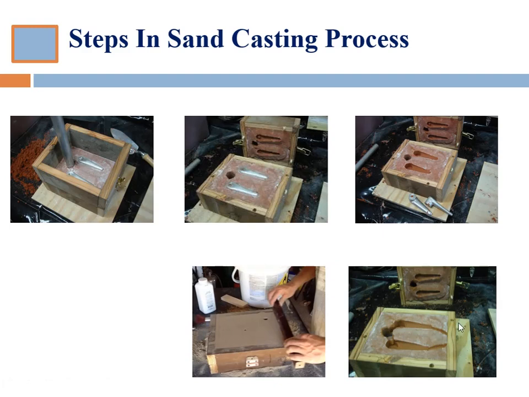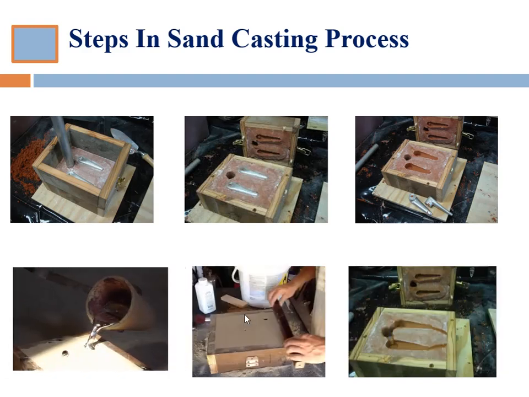So after keeping this cope over the drag, we ram the sand perfectly, and we only have the two openings. One is for pouring the molten metal, and one is to extract the fumes and the air, so that air should not get trapped within this cavity.